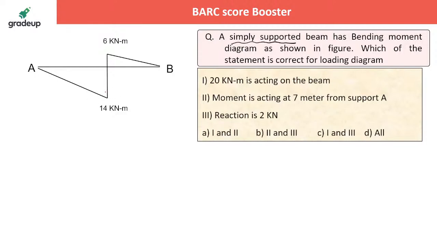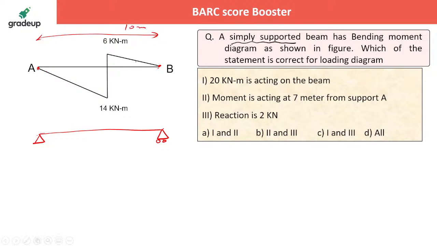Now, this is your bending moment diagram, and it is a simply supported beam. If you have a bending moment 0 at this location and at this location, that is quite obvious. Now if it is simply supported, obviously you have a support at these two locations. That is why you have a bending moment 0 at these 2 points. Now, oh, I'm sorry, this length is once again 10 meter. I'm really sorry for that.